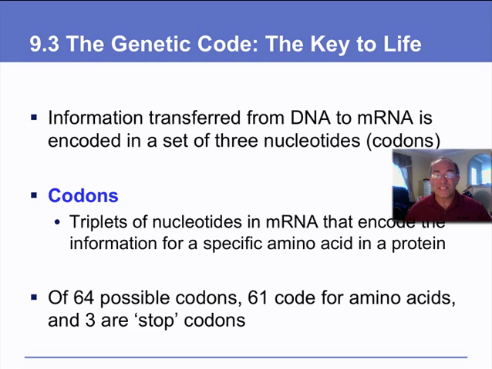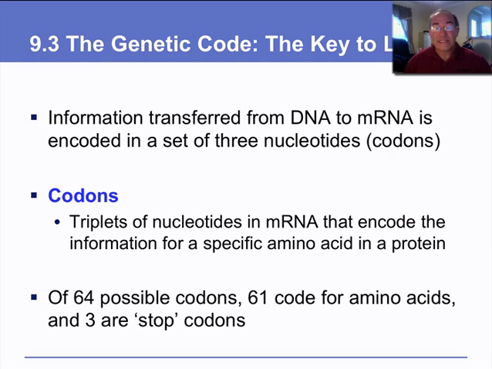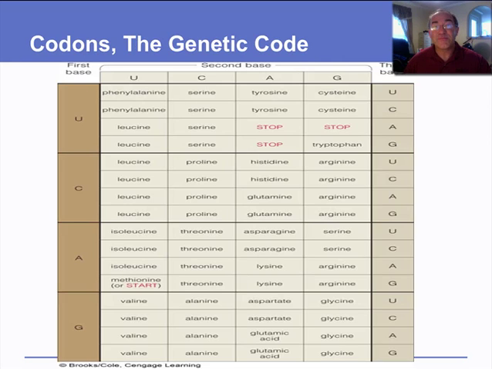And now, why are they 64? Well, there are 3 bases in each codon, and so for the first base we've got 4 possible choices, the second base we've got 4 possible choices, the third base we've got 4 possible choices. Multiply all those together, we end up with 64 possible codons. They've figured out this particular link.